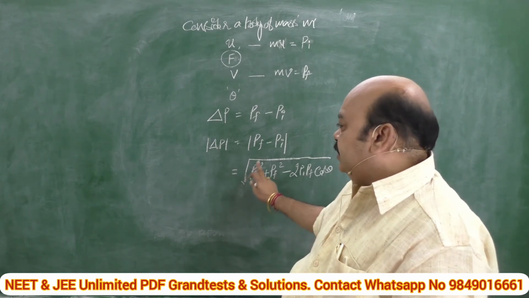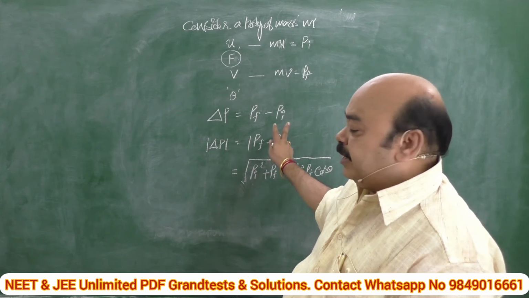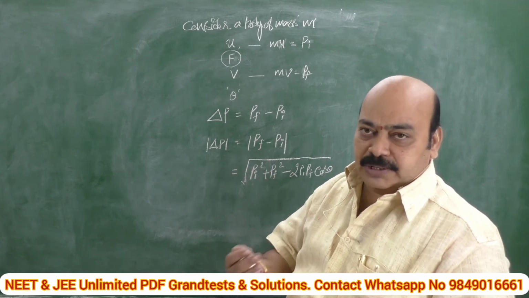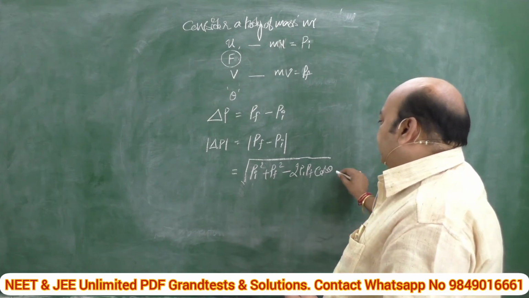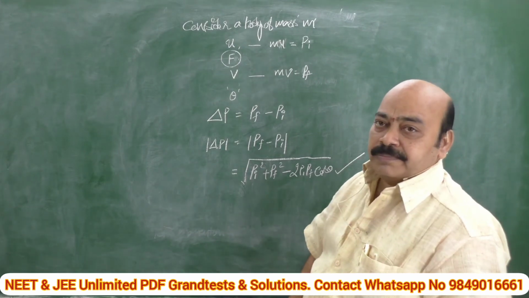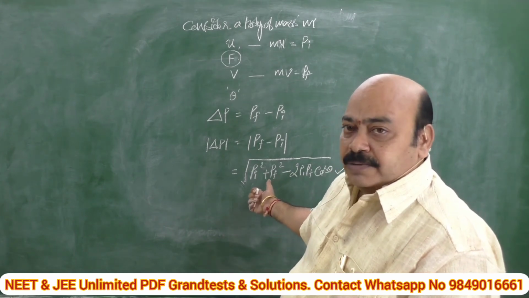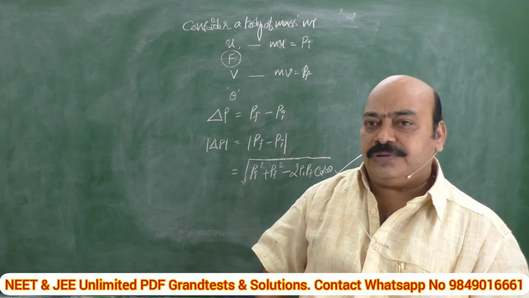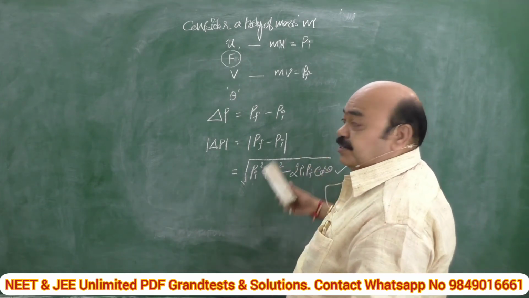Similarly, the magnitude of PF minus PI is just like the magnitude of P minus Q, square root of P square plus Q square minus 2PQ cos theta. In the same way, we can calculate the change in the momentum. And a very important point: the change in momentum is in the direction of the applied force, right?